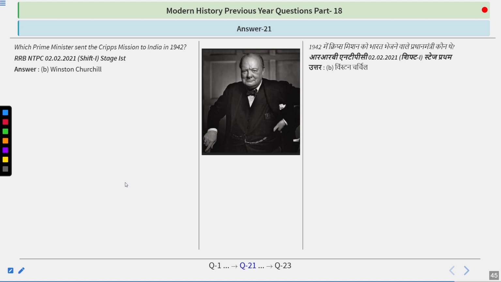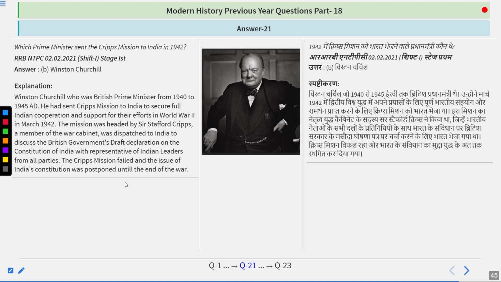The answer is Winston Churchill. Winston Churchill was the British Prime Minister from 1940 to 1945. He had sent the Cripps mission to India to secure full Indian cooperation and support for their efforts in World War II in March 1942. The mission was headed by Sir Stafford Cripps, a member of the War Cabinet, who was dispatched to India to discuss the British government draft declaration on the Constitution of India with representatives of Indian leaders from all parties.